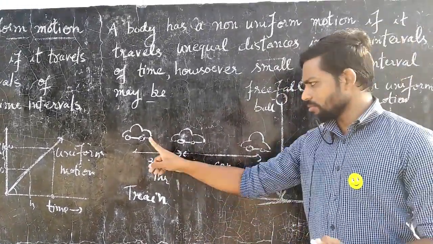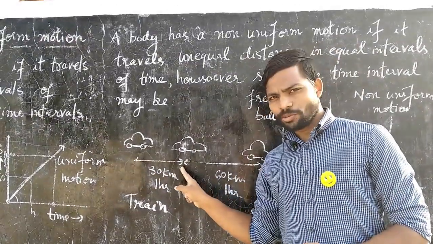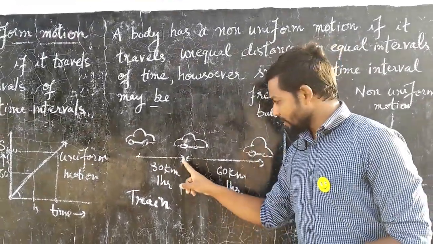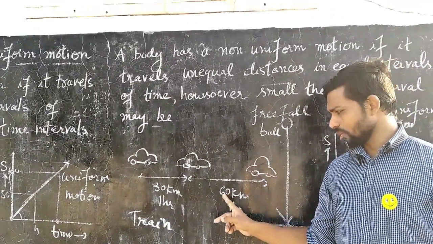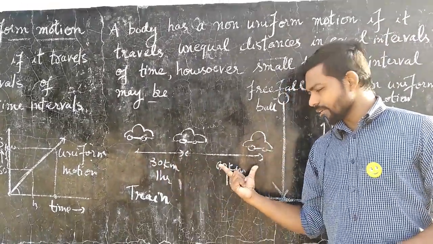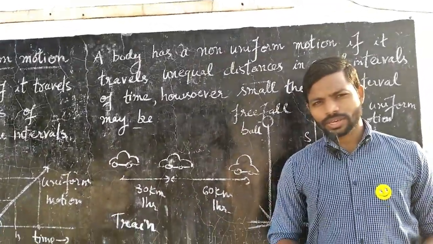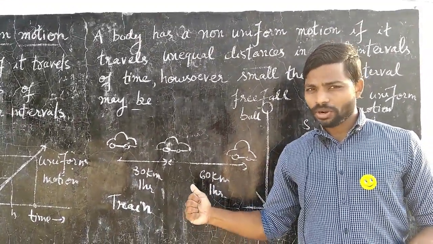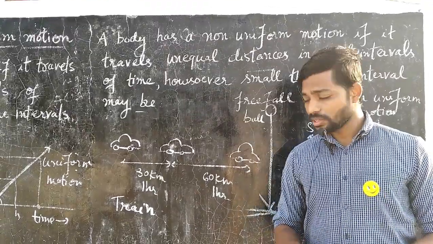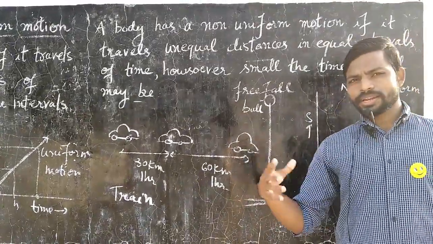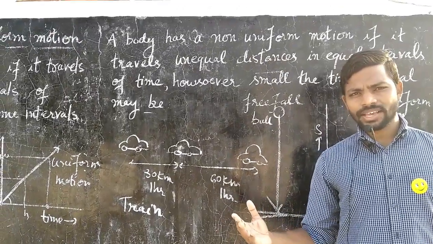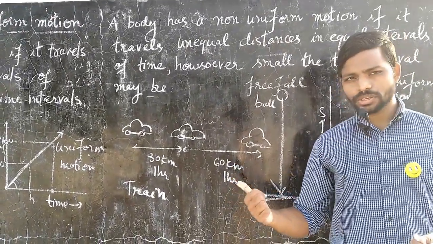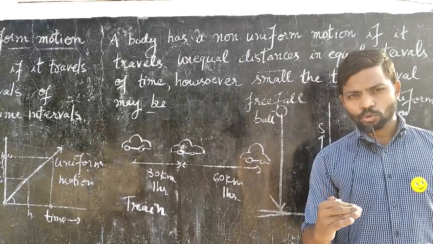Same Ola car traveling, it covered let us say 30 km in first hour, and next 1 hour it travels 60 km. Look at now, see here unequal distances are covered in equal intervals of time. Then we call the body is said to be in non-uniform motion. In the next 1 hour, probably it can travel either 50 km or 80 km. If that thing happens, then this car is said to be in non-uniform motion.